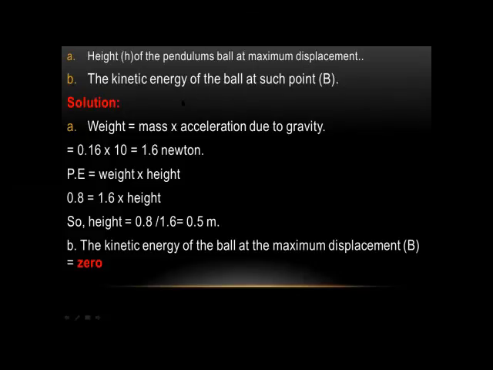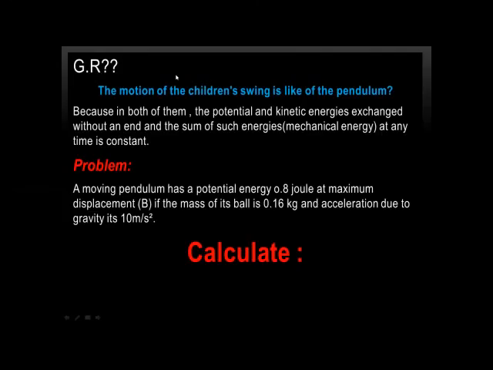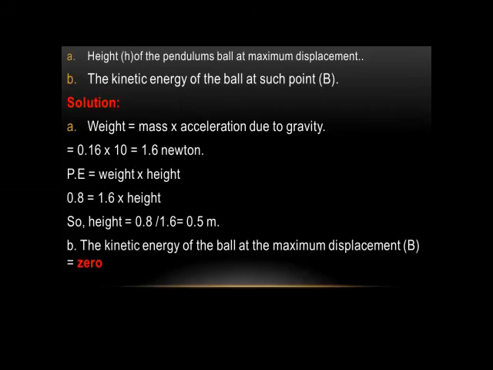We have a mass and a potential energy, and from the mass I can obtain the weight. Weight equals mass times acceleration due to gravity, 0.16 times 10 equals 1.6 Newton.